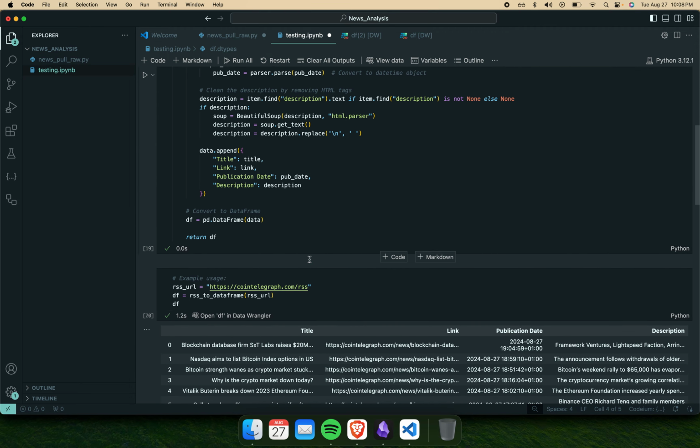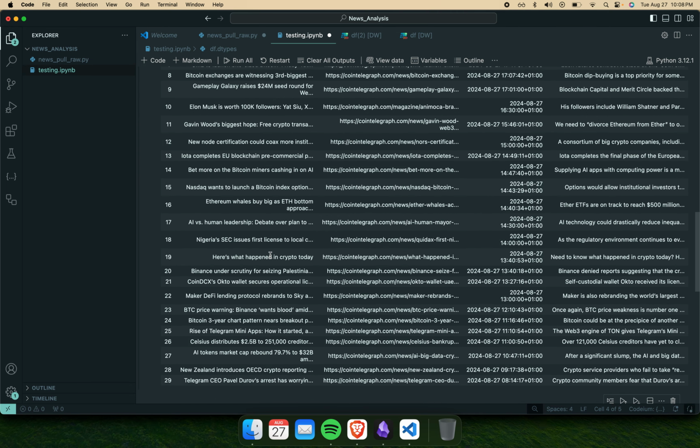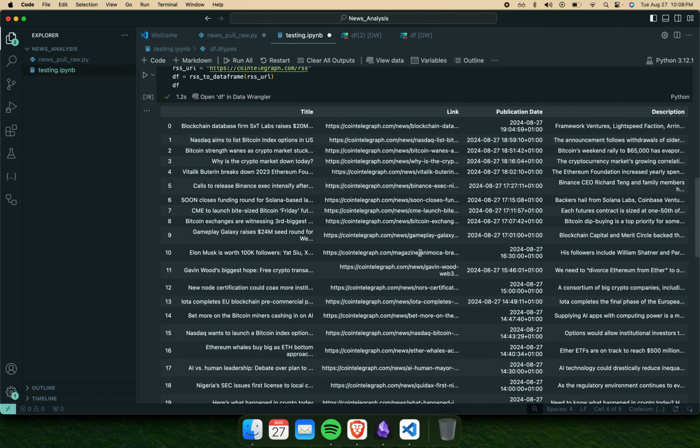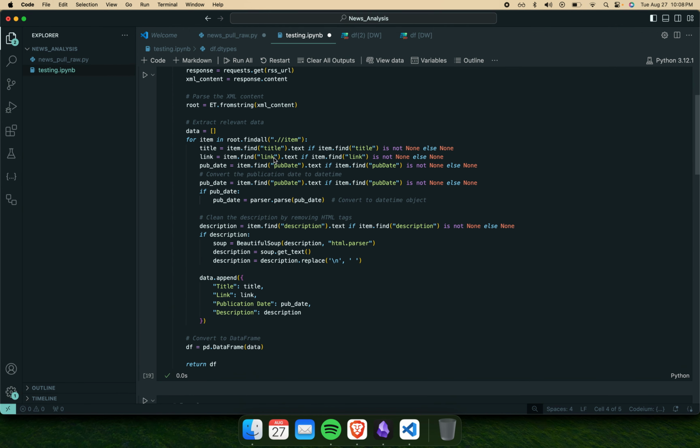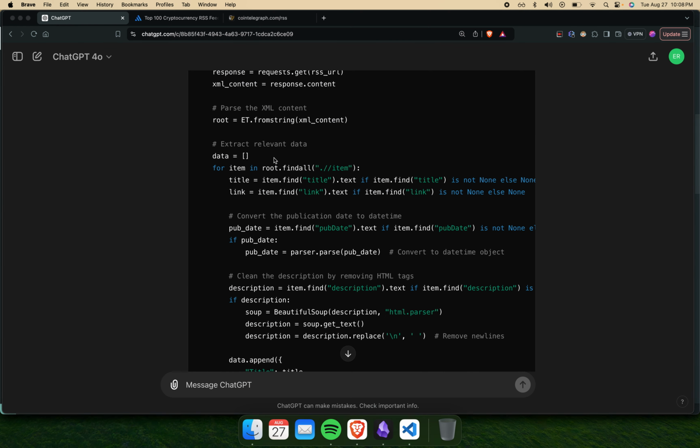And now what I want to do is basically make a giant data frame. But I also want a source column in here. How do we do that?